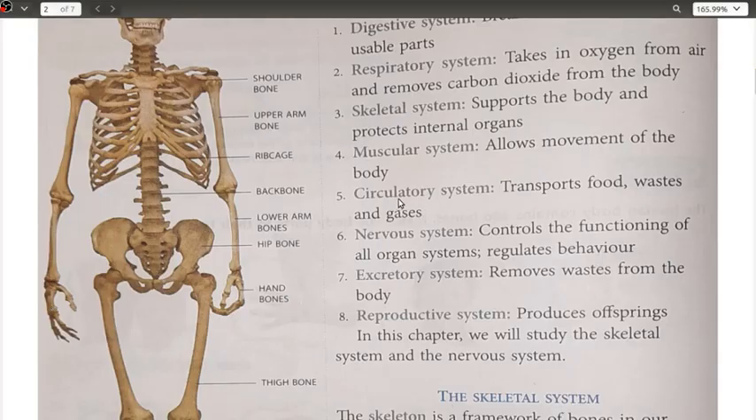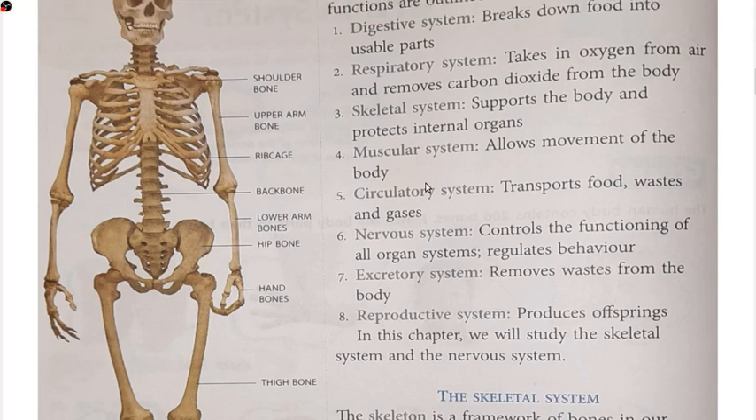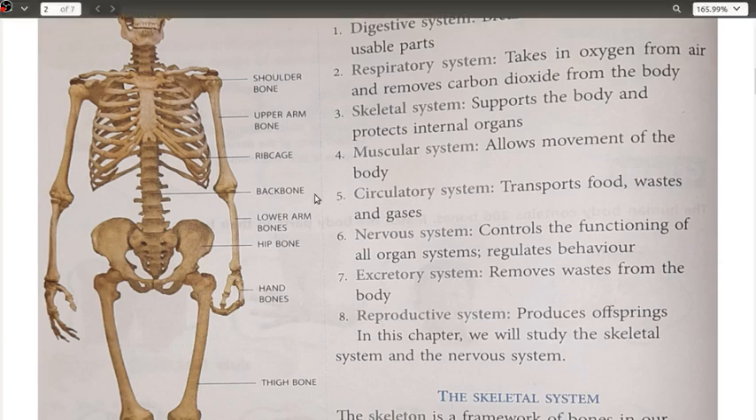If you remember, the muscular system, which I told you allows movement of the body and helps us carry out various kinds of activities, in which we also did the activity. I told you to hold a biscuit in your hand and try to eat it without folding your hand, which is completely impossible. Starting with the next one, here it is, the circulatory system.